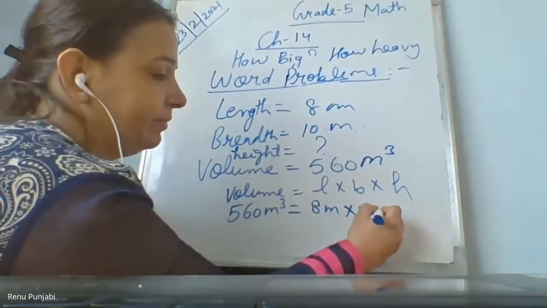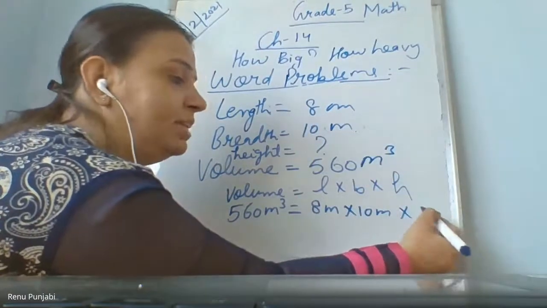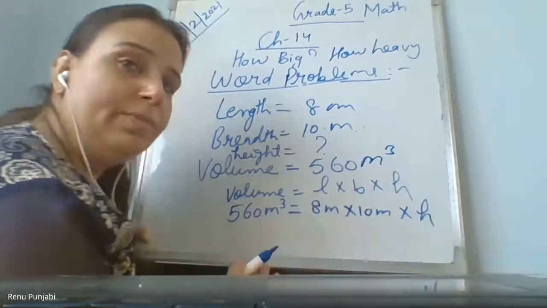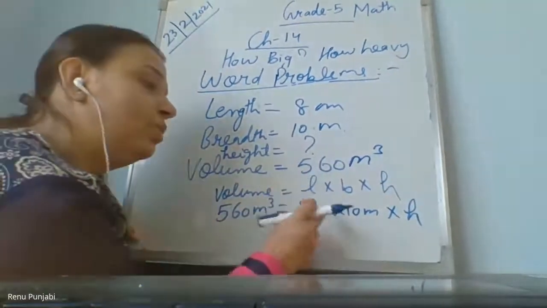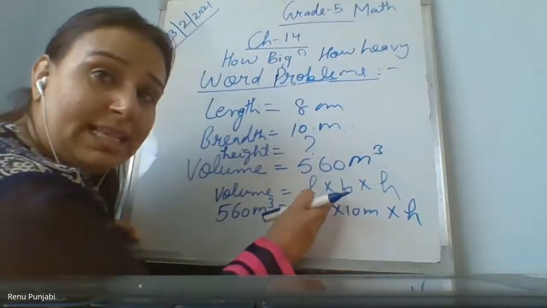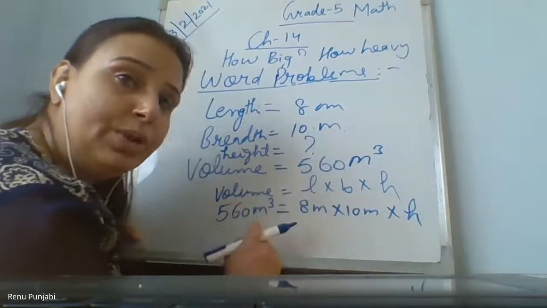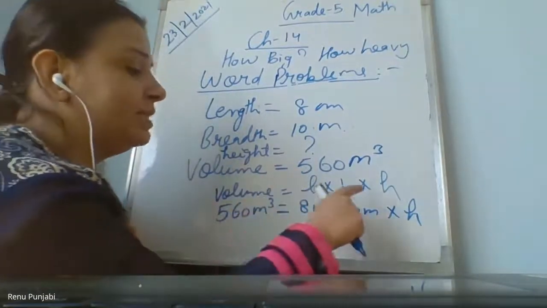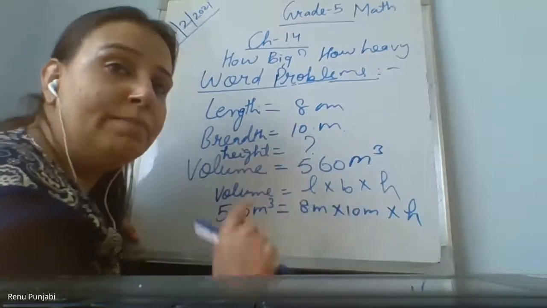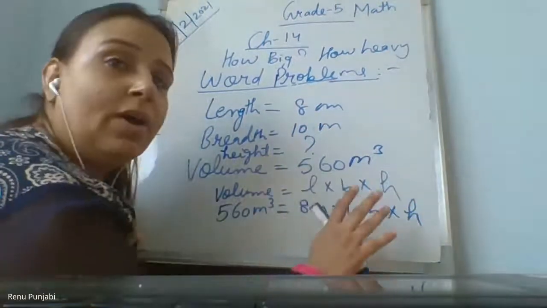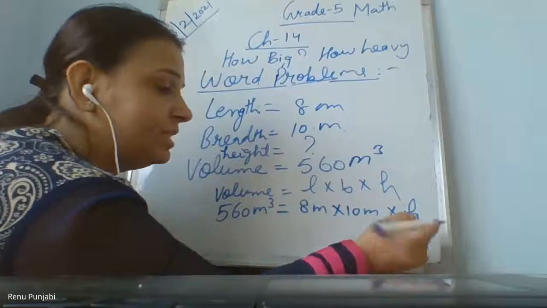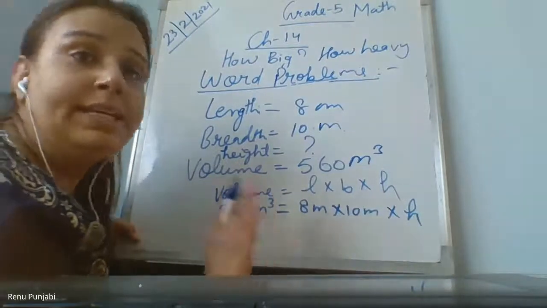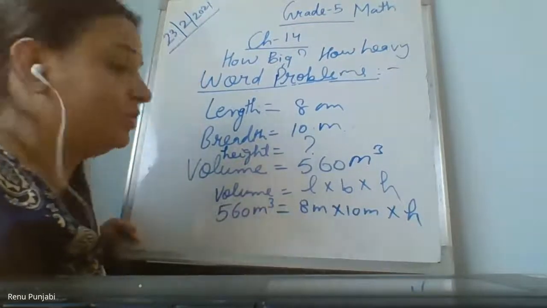But height is not given. In that place you only write h, because that is not given. Suppose somewhere the breadth is missing, then you write b. Wherever the value is missing, you write only that letter, we don't write any number, because nothing is given to us.